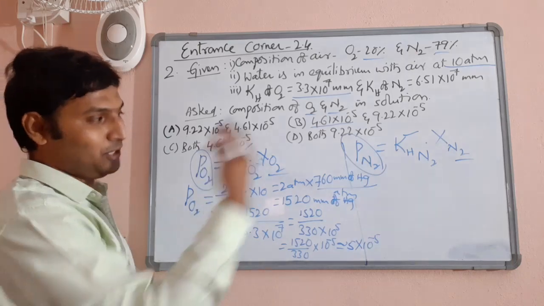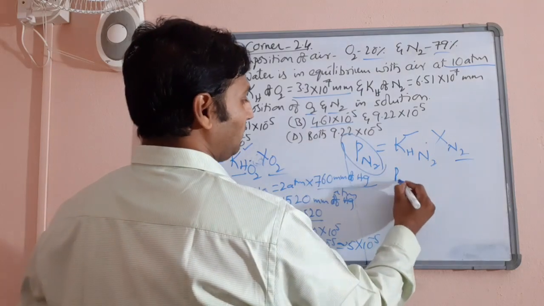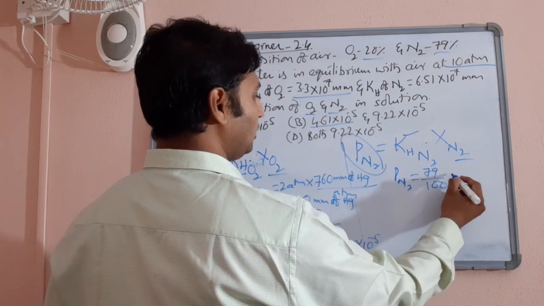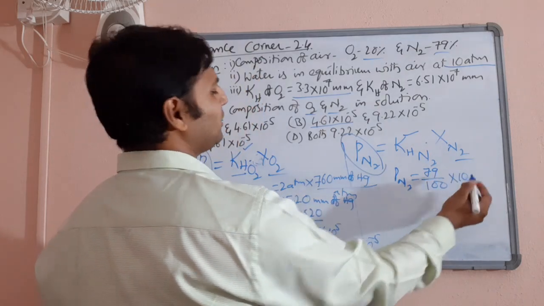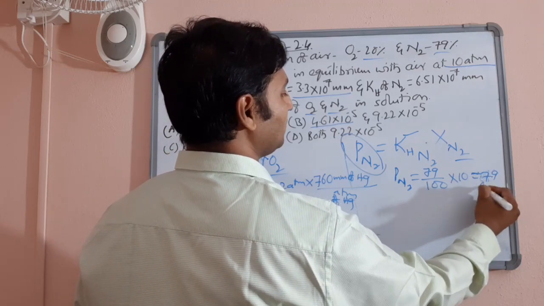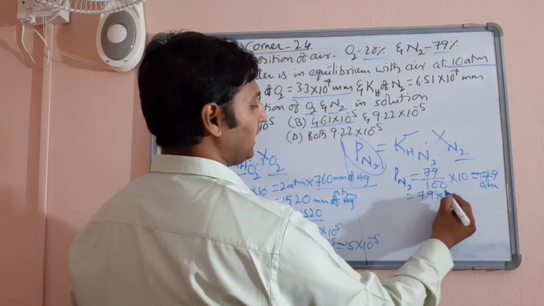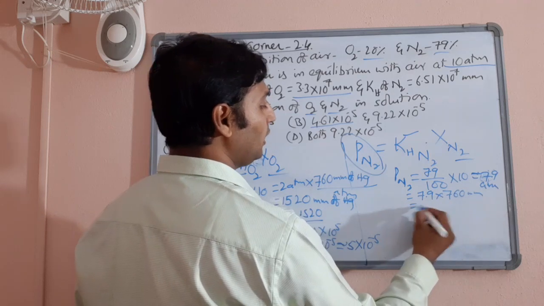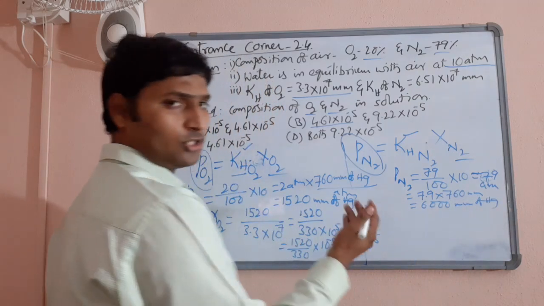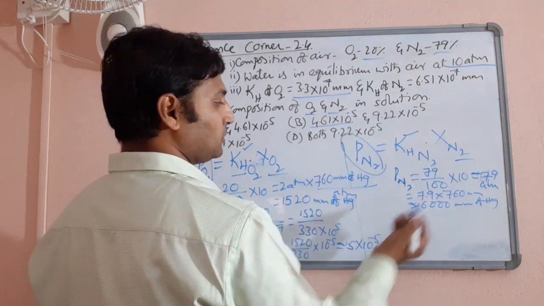I know you will not ask me to solve the next part, but as part of my duty, let me quickly do that also. So partial pressure of nitrogen comes out to be 79 by 100 into 10 atmospheres. Approximately 80 it is, but however, exactly let us write, 7.9 atmospheres. Now what you do? Convert it into millimeters of mercury. That is 7.9 into 760 millimeters of mercury, which comes out to be approximately 6000 millimeters of mercury. Close to, I'm just doing the approximation, 6000 millimeters of mercury. Now what happens?